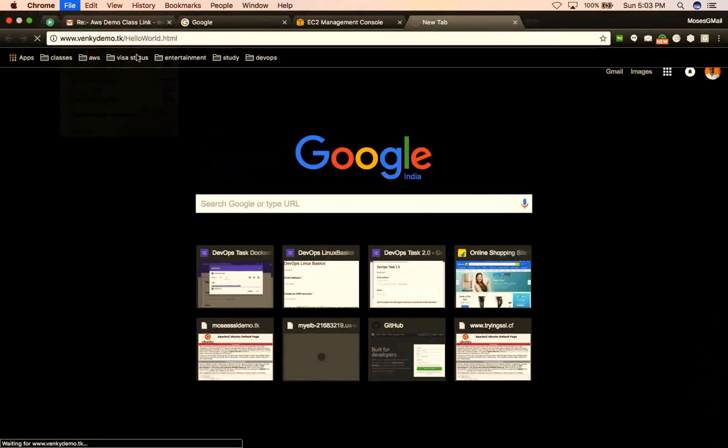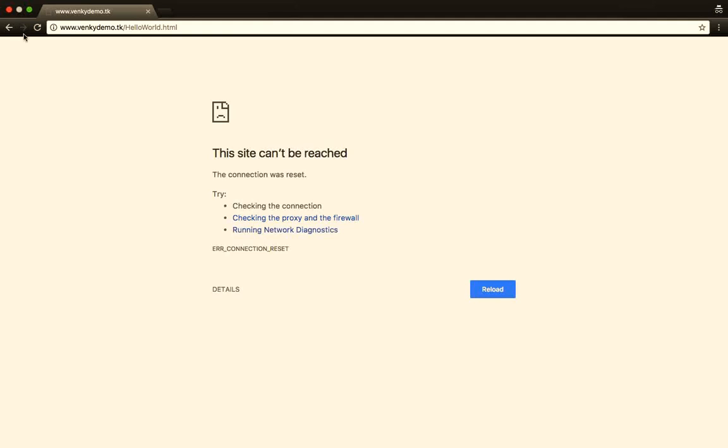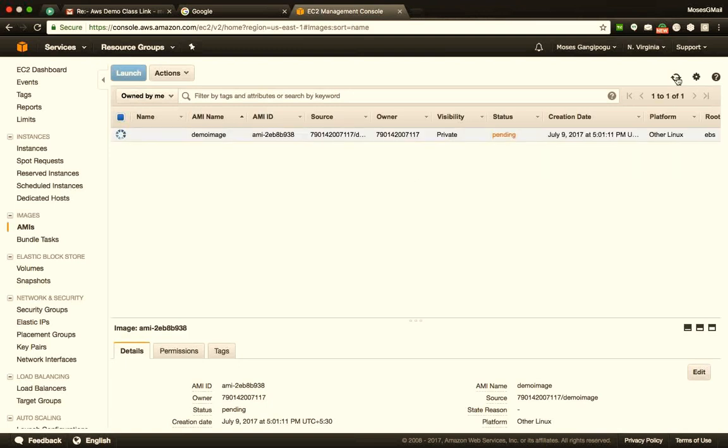Let's try in an incognito mode to avoid all DNS caching and stuff like that. Let's give it a few more seconds. And now if you see, my website is up and working, and I don't have fuzzy IP addresses, but I have an actual domain name associated with my website. Okay. And this one is also working. And now, meanwhile, if I come here, my image is about to get created.